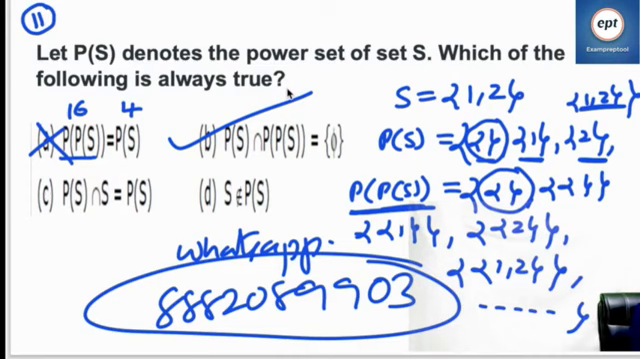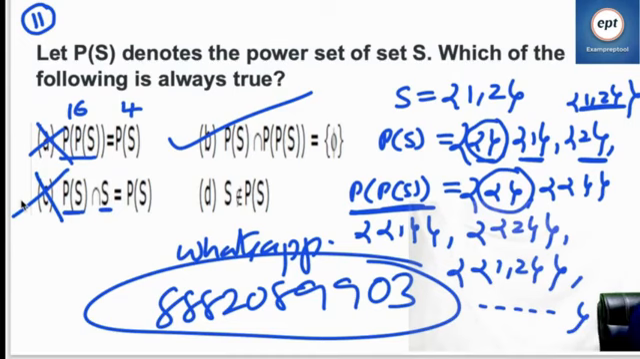Next one, power set of S intersection S is equal to power set of S. How will it come? S contains only 2 elements, and power set of S contains 4. 2 elements intersection 4 elements, how can 4 elements come? How is it possible?